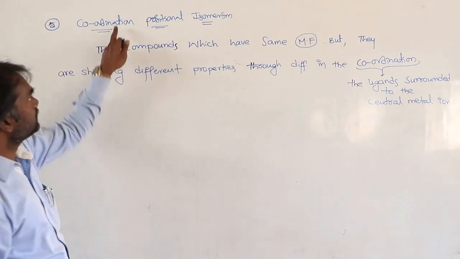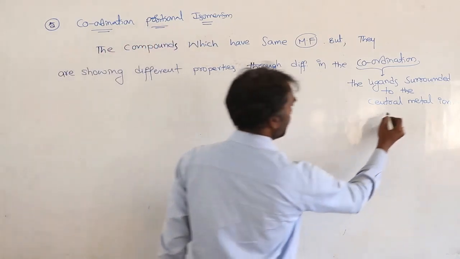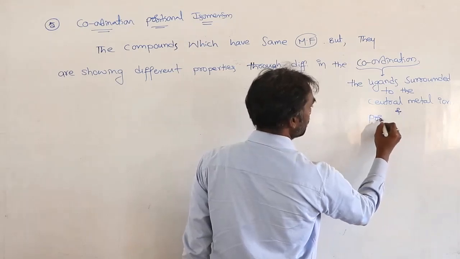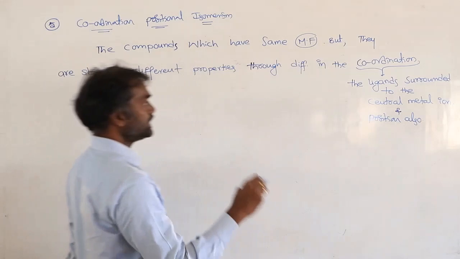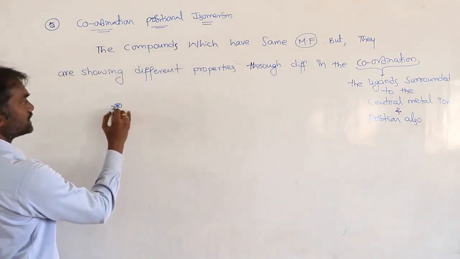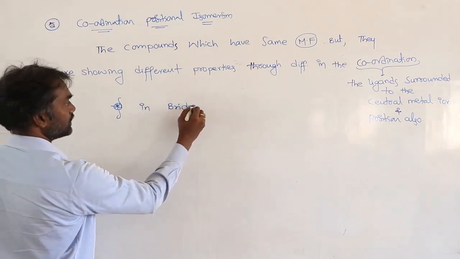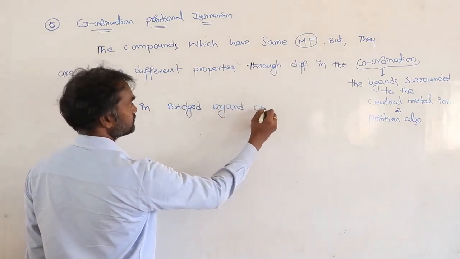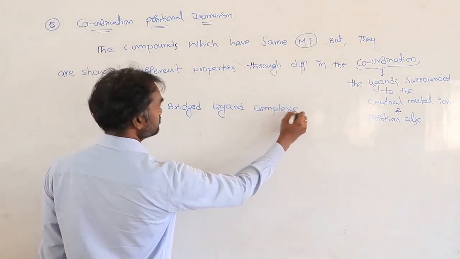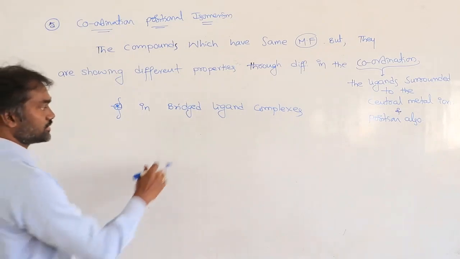So coordination is different and as well as position also different. So where does it happen? It happens in bridged ligands. In bridged ligand complexes only it is observed.